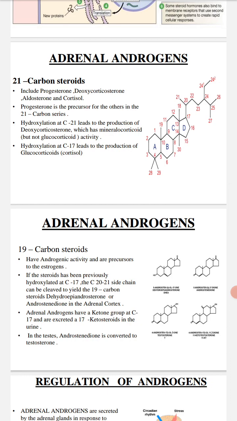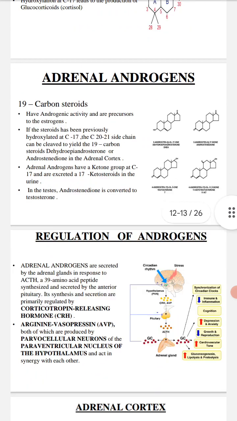Adrenal androgens. 19 carbon steroids have androgenic activity and are precursors to the estrogens. If the steroid has been previously hydroxylated at C17, the C20 to 21 side chain can be cleaved to yield the 19 carbon steroids, dehydroepiandrosterone and androstenedione in adrenal cortex. Adrenal androgens have a ketone group at C17 and are excreted as 17-ketosteroids in the urine. In the testis, androstenedione is converted to testosterone.